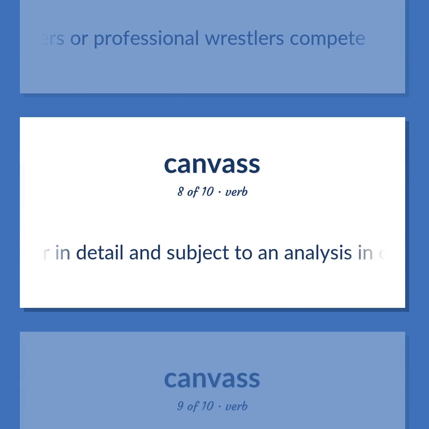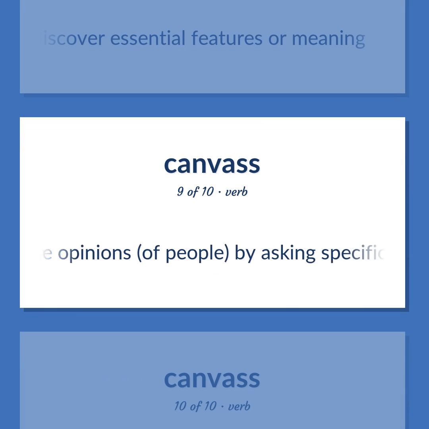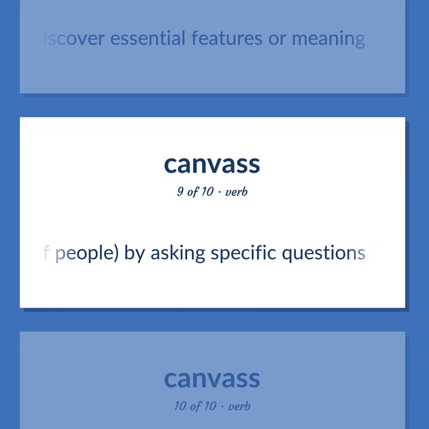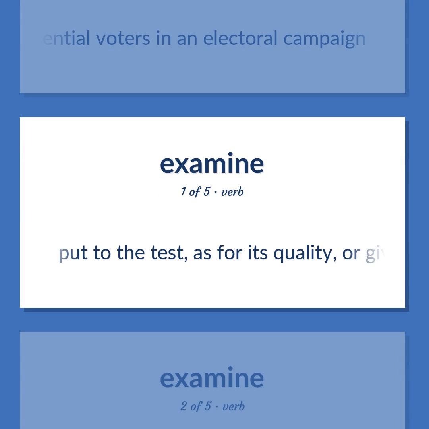Consider in detail and subject to an analysis in order to discover essential features or meaning. Get the opinions of people by asking specific questions. Solicit votes from potential voters in an electoral campaign. Put to the test, as for its quality, or give experimental use to.